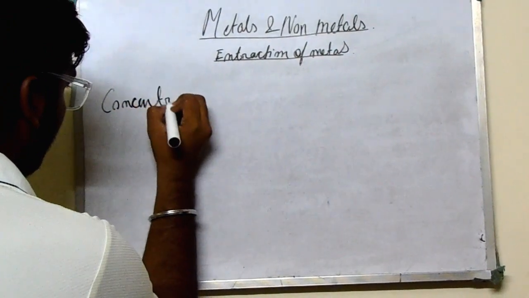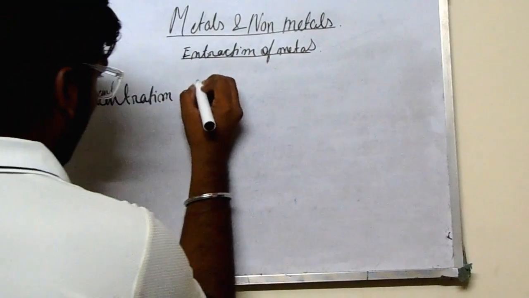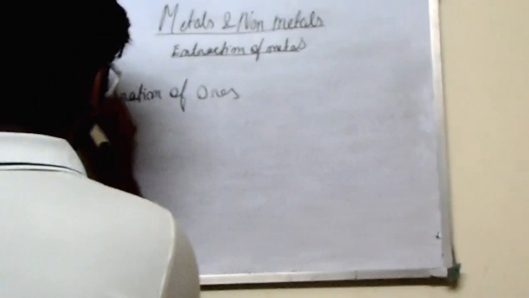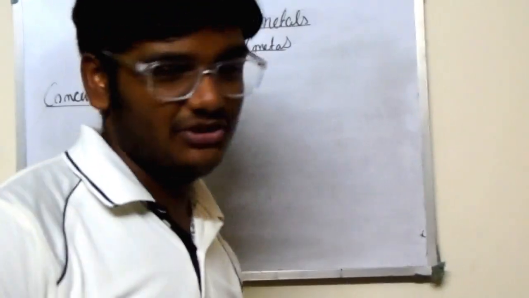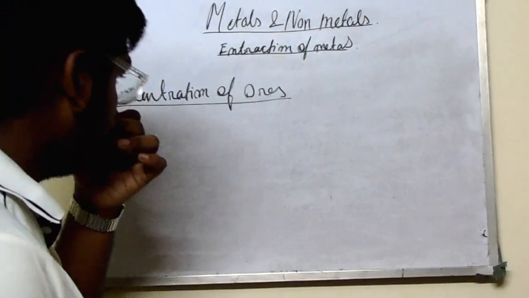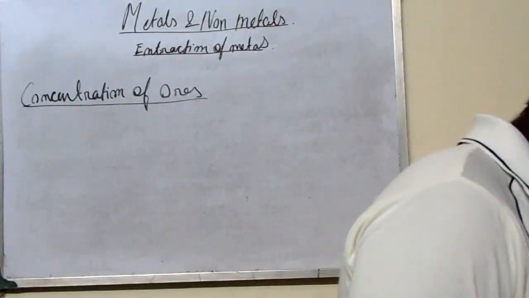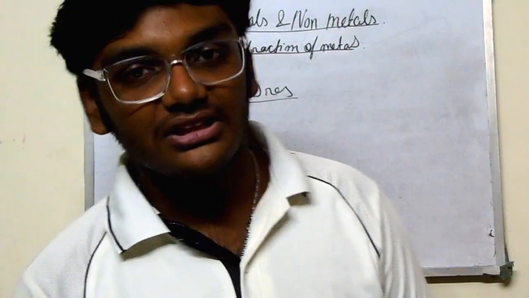Concentration of ores. I've already explained to you, but still you need to know the definitions, the theory, very clearly, so that you can learn and write your exams. So what is concentration of ores? The process of removal of gangue particles from the ore is known as concentration of ore. Concentration of ore is the process of removal, mainly removing the gangue particles.